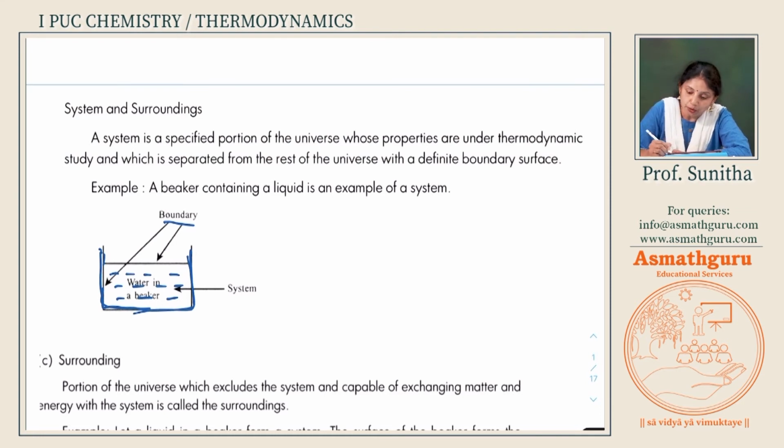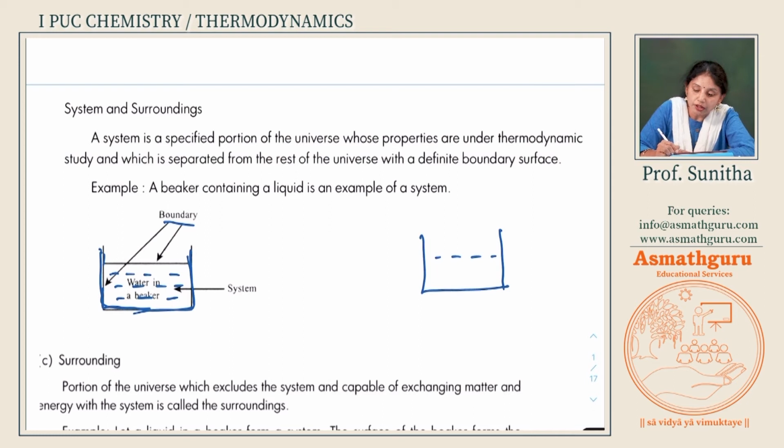So, if I am talking about the beaker in which water is there, this water is also in contact with some vapors of gas. This is a gaseous system.